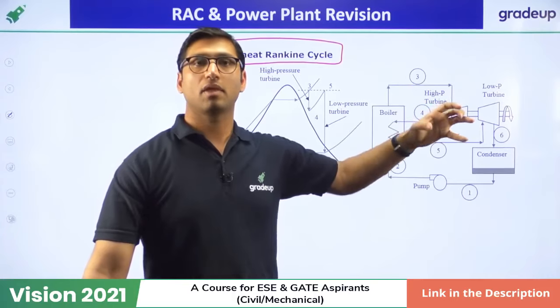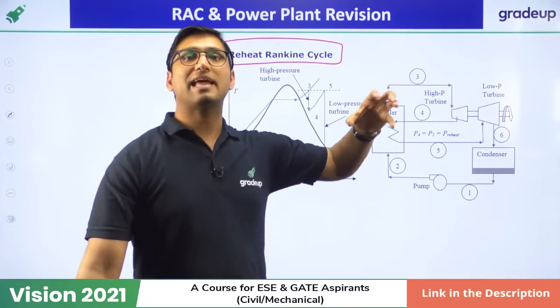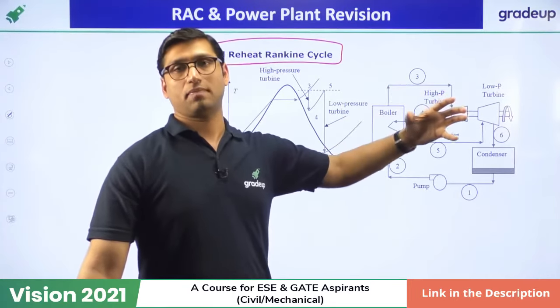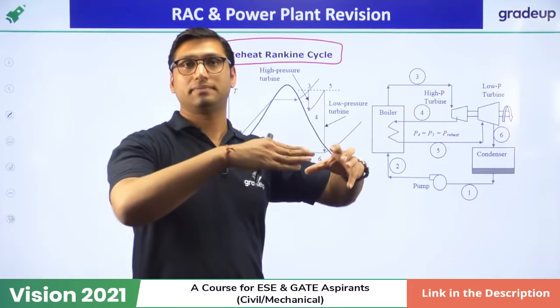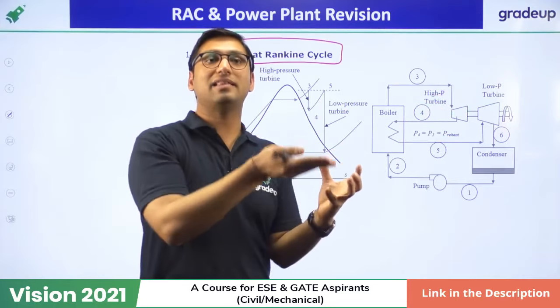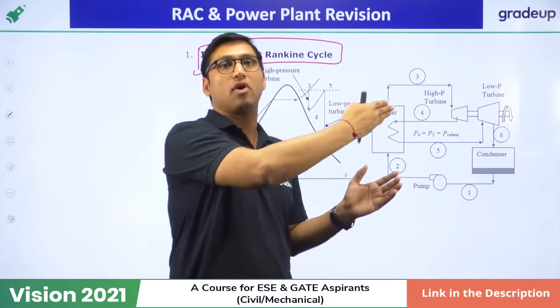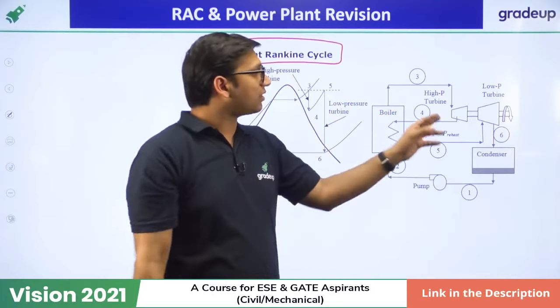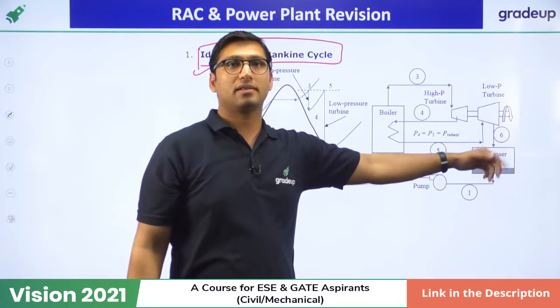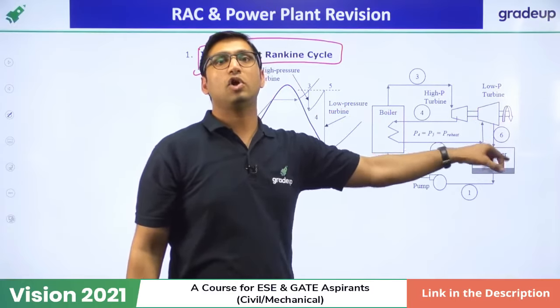What is reheating? The steam coming out of the turbine after expansion, we will heat again, and we send that steam to another turbine for expansion work. After that, the steam coming out of that turbine goes into the condenser.